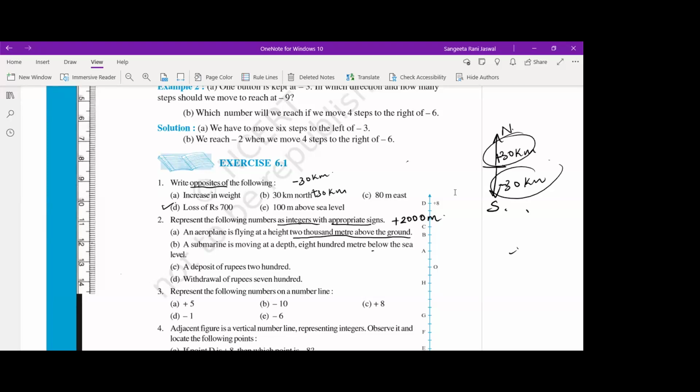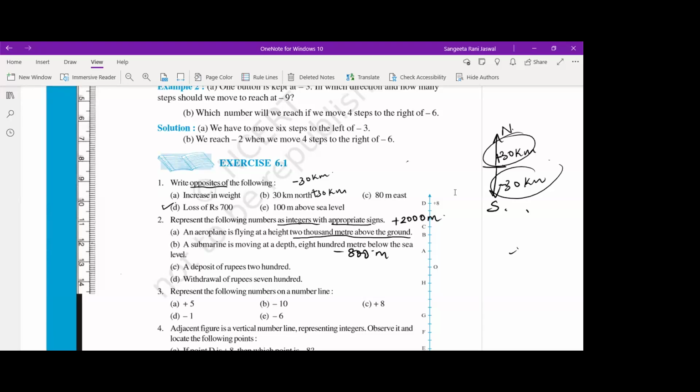Now, a submarine is moving at the depth 800 meters below the sea level. Nishika, yes, ma'am. It would be minus 800 meters. Minus 800 meters. Good, because it is below the sea level, no?